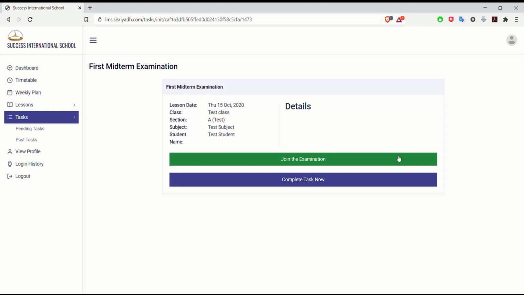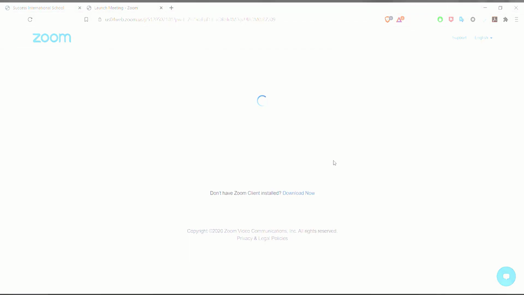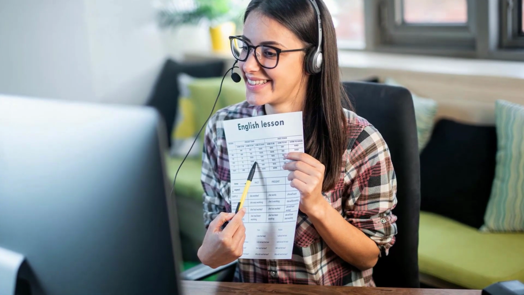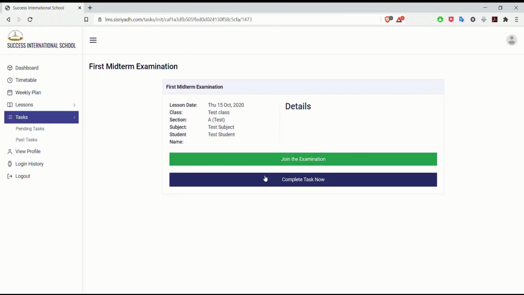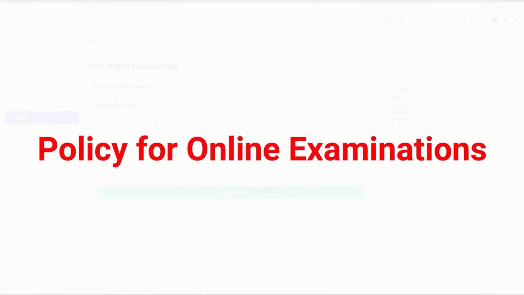First of all, you will click the tab whose title is Join the examination. Here you will see your invigilator or your relevant subject teacher. He will guide you about the examination and brief you about the policy of the system. Later you will click the tab Start the task to begin your examination.